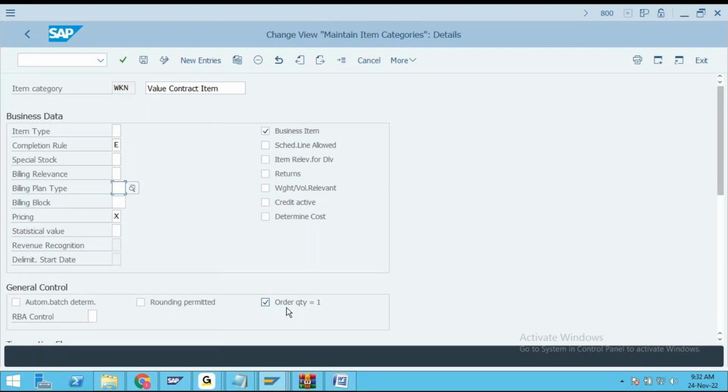In the SAP system, the system is designed in such a way that without the quantity, the values cannot be updated, right? Friends, without the quantities, the values cannot be updated. That's how the SAP screens are designed, my friends.